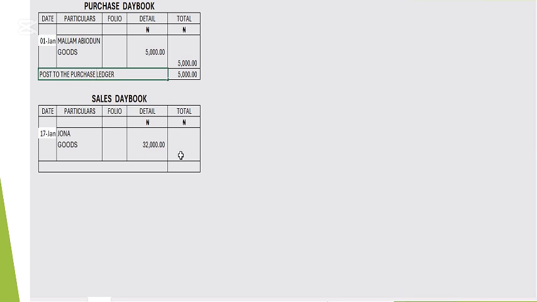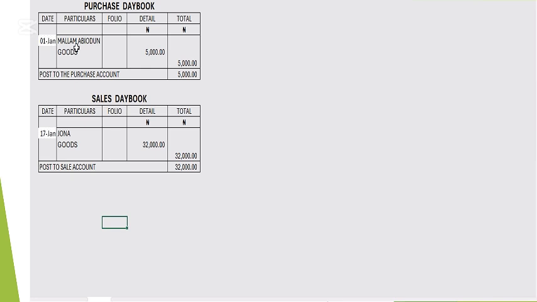Then I'll come here, again only one transaction, the same thing, 32,000. The total here is the same, 32,000. That will say transfer to what? To the sales ledger or sales account, which is the sales account. Let's call it the sales account. To the sales account. So let's do the first one here.